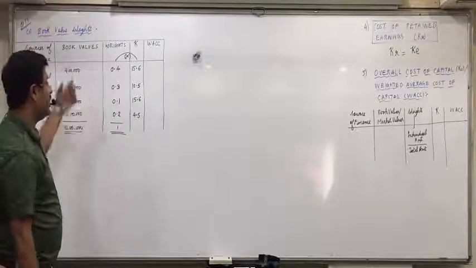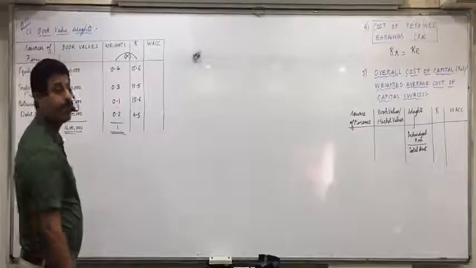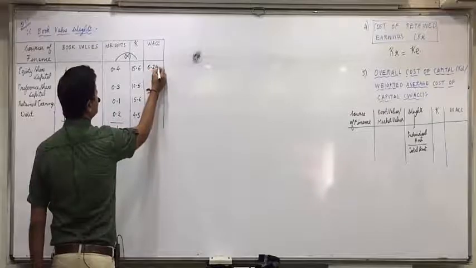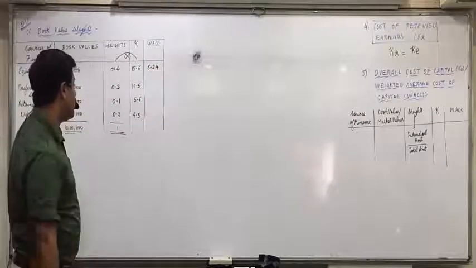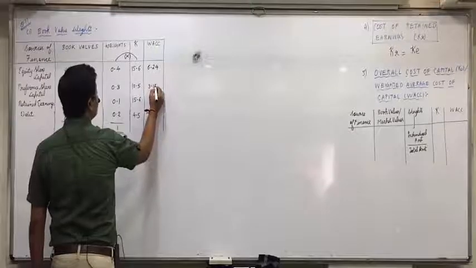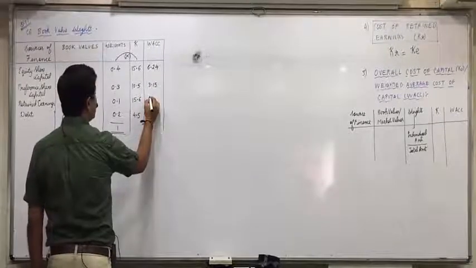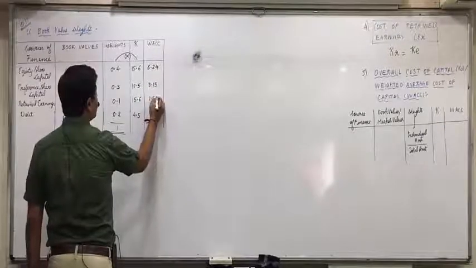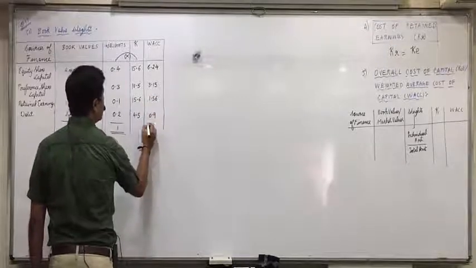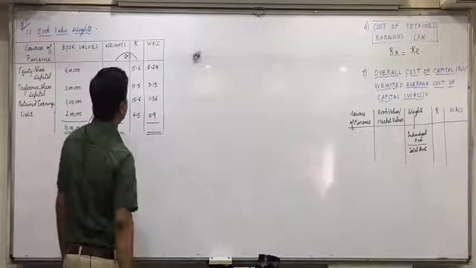What is 15.6 into 0.4? Tell me to 2 decimals: 6.24. 10.5 into 0.3 is 3.15. 15.6 into 0.1 is 1.56, and 4.5 into 0.2 is 0.9. Now do the total.